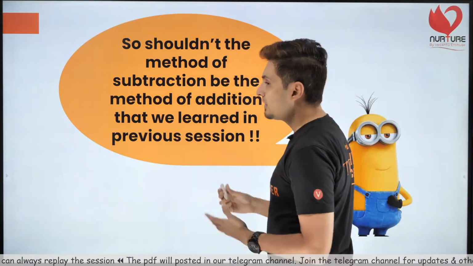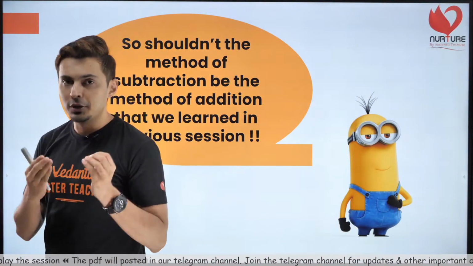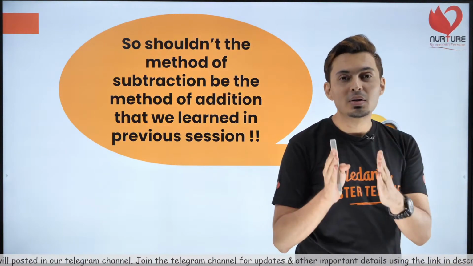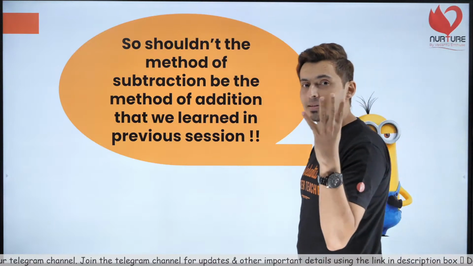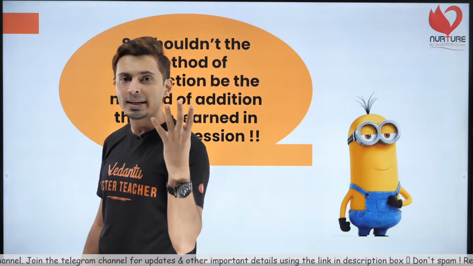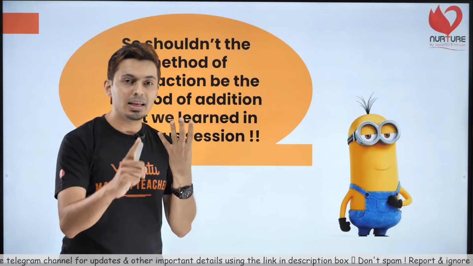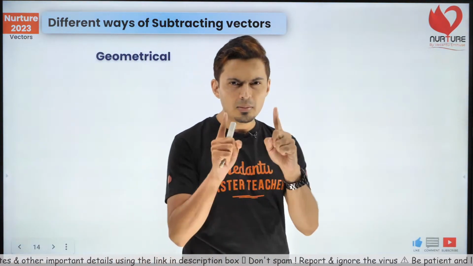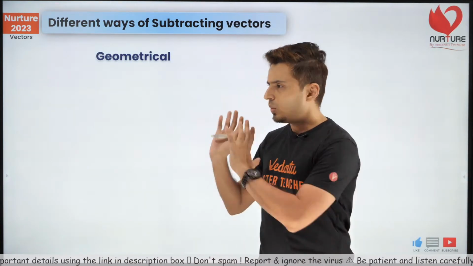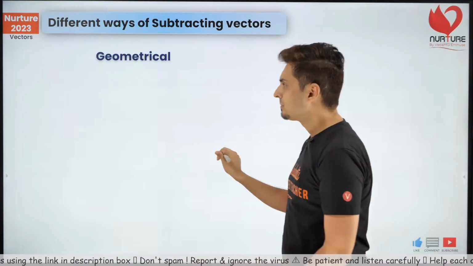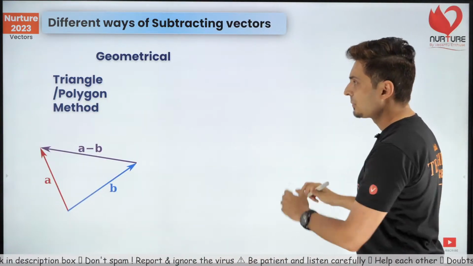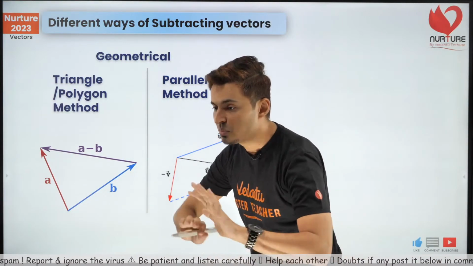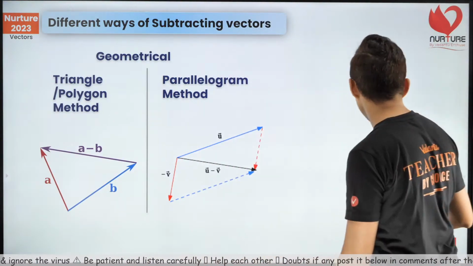Now, since we just saw that subtraction is nothing but addition of vectors, all the methods that we have seen last lecture for vector addition are still applicable for subtraction, namely the geometrical method. Remember the 2 geometrical methods we have seen? One is the polygon or the triangle law, and the second one was the parallelogram law. Both methods are valid. Let me just show you an example.